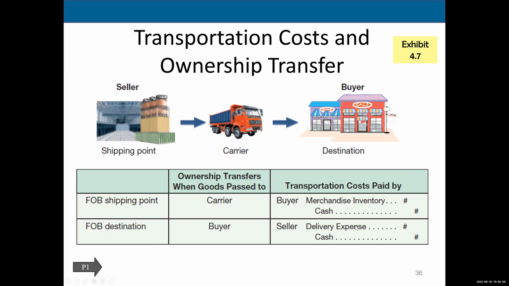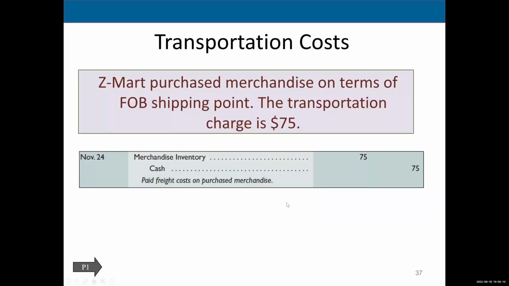Okay, let's go ahead and try an example here. Z-Mart purchased merchandise on terms of FOB shipping point. Well, that means FOB shipping point, the purchaser pays, right? Remember, the shipping point is where the seller is. It's free on board to the seller. So we are going to have to pay it. Z-Mart's going to have to pay it. So the transportation charge is $75.